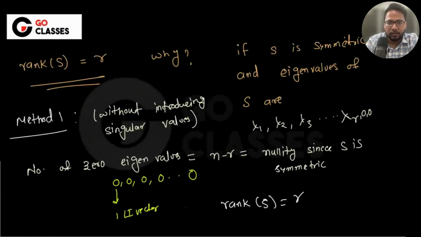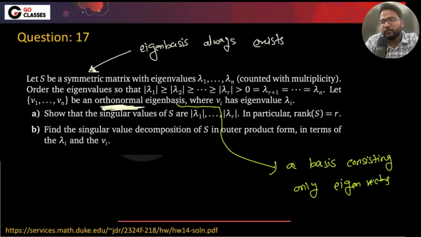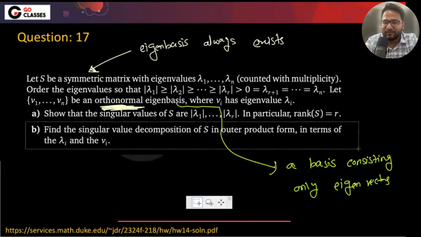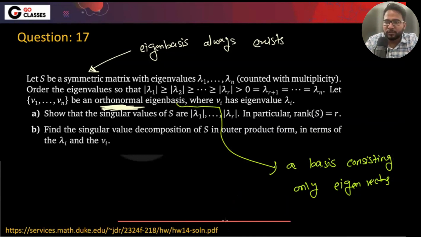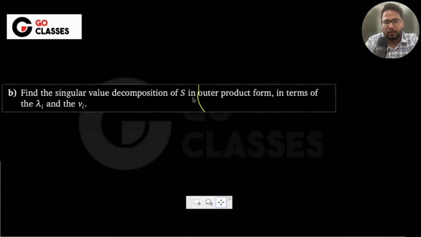Okay, sorry. I think there was a second question here. The second question is saying find the singular value decomposition in outer product form. Do you remember outer product form? How many of you remember outer product form? At least, do you remember that we have talked about it? Because that is going to be there in the quiz. If you don't remember, then you should, because in the quiz I have put multiple questions regarding it.